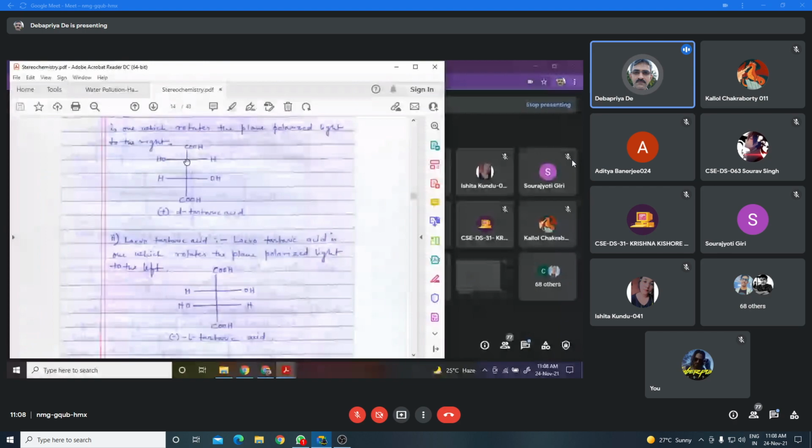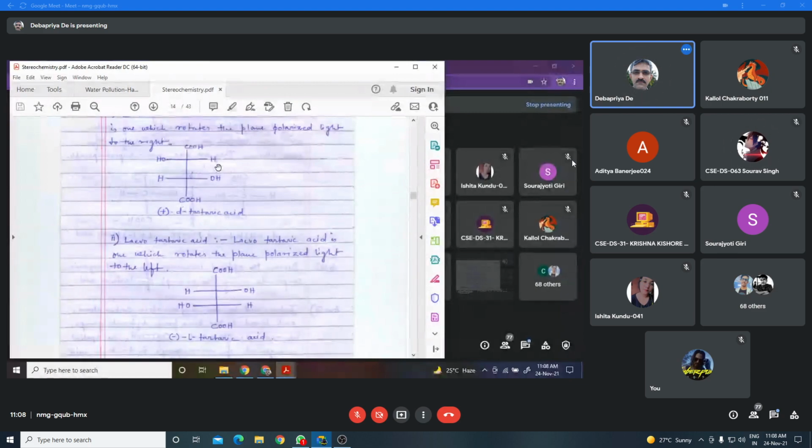One group is hydrogen, another group is OH, another group COOH, and another group is this total one, that is CH-OH, COOH. Okay. Another asymmetric carbon is this one, and it is attached with hydrogen, OH, COOH, and this total one, that is CH-OH, COOH. Is it okay? Yes, sir.